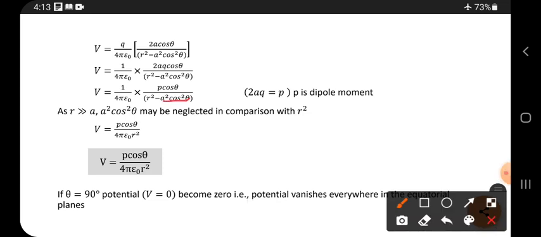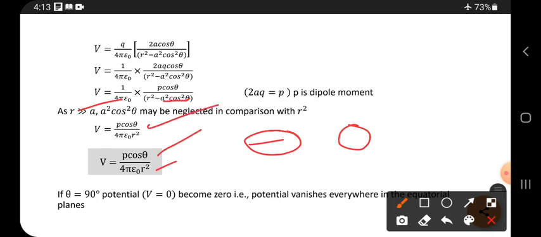A square cos square theta is completely neglected, which means 0 is substituted. R square minus 0 is R square only, so into 4 pi epsilon naught, and this is P cos theta. So this is the final answer.